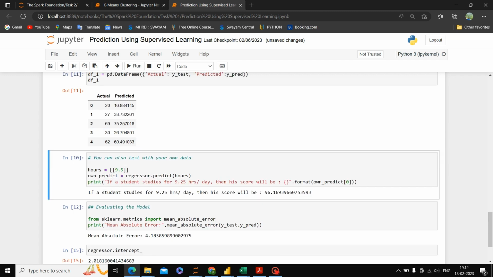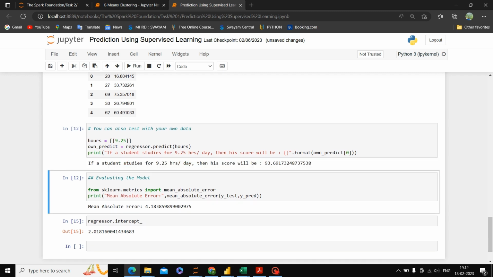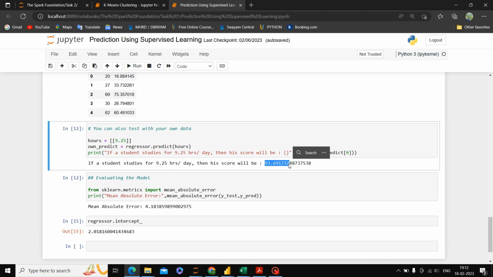Okay, the next thing is we have to predict for 9.25 hours. We have to predict 9.25 hours, then what will be the score? Okay, we can see here the score is showing that if a student studies 9.25 hours per day, then he scores 93.69%.